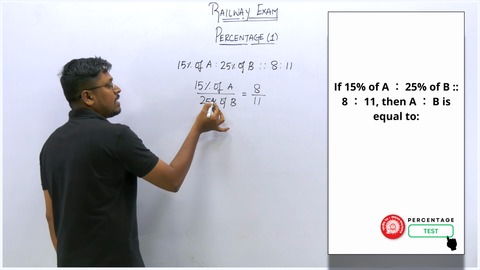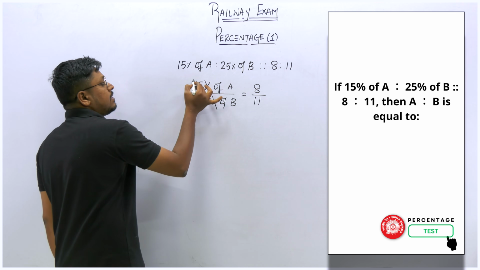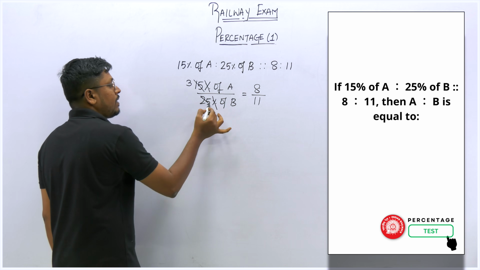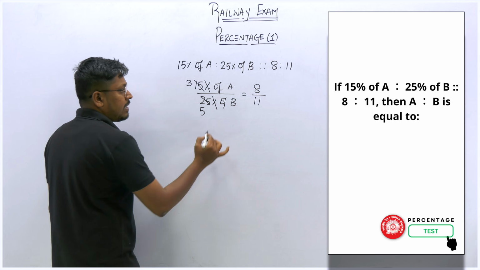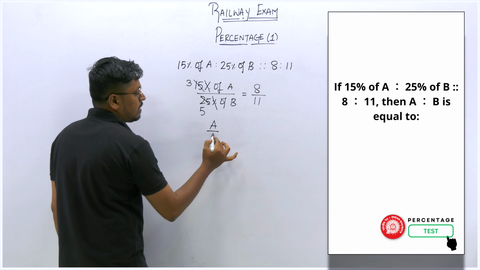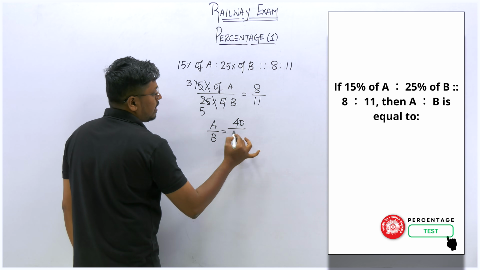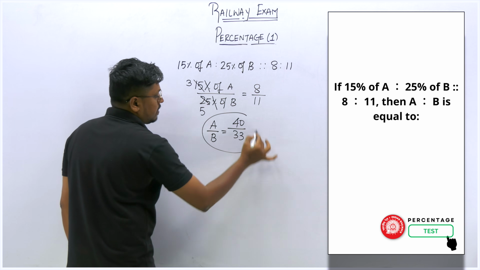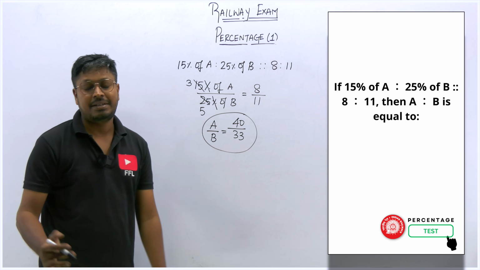Now try to cancel it. We can cancel the percentage here. Similarly we can cancel this on the 5 table: 5 3s are 15, 5 5s are 25. That's it, we can't cancel anything here. So A divided by B is equal to 8 into 5 is 40, 11 into 3 is 33. So finally the answer for this question is 40 divided by 33.